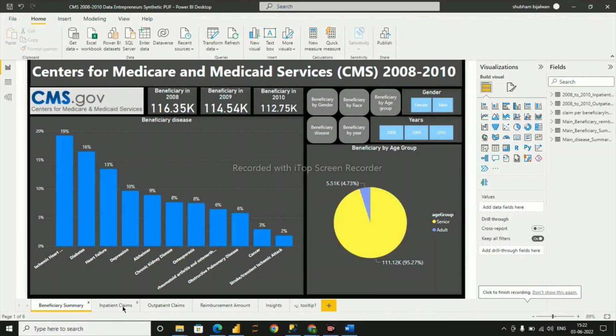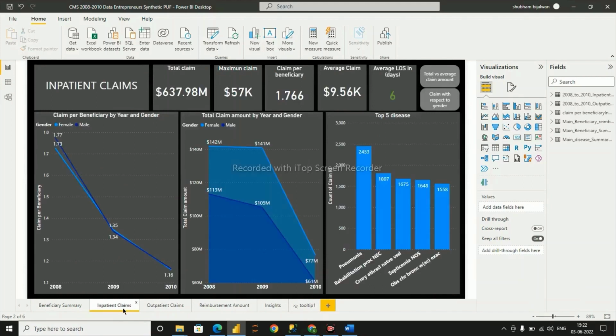Now let's go to our inpatient claims. As we can see, the claim per beneficiary by year and gender, it's continuously reducing year by year. There is around 33.3% decrease from 2008 to 2010.